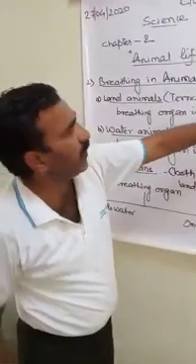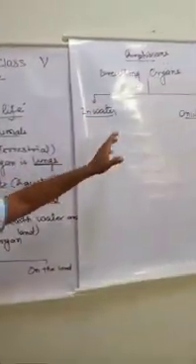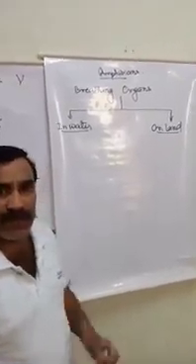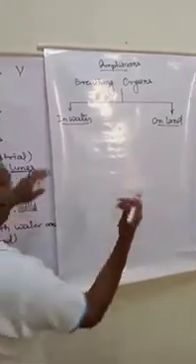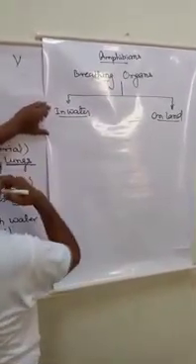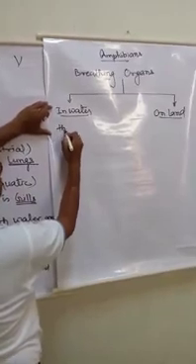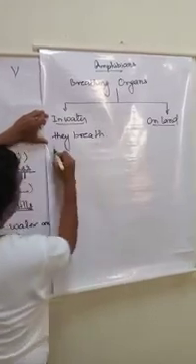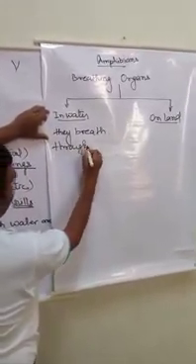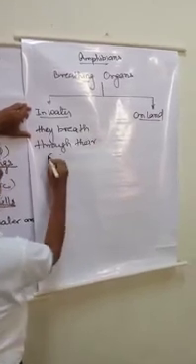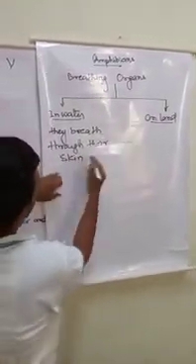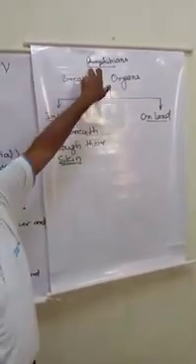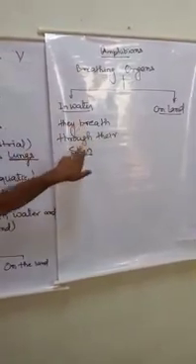Aquatic animals, when they are inside water, have a different type of breathing organ, and when they are outside the water on the land, they have a different type of breathing mechanism. When they are inside the water, they are able to breathe through their skin. Mind it, through their skin. When these amphibians are inside the water, they breathe through their skin.